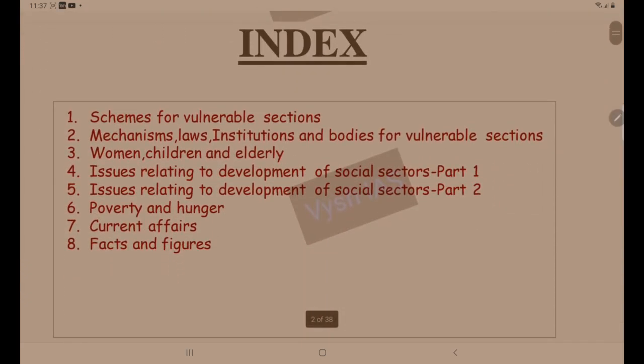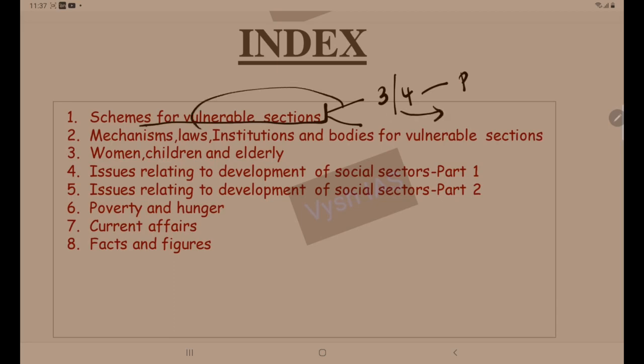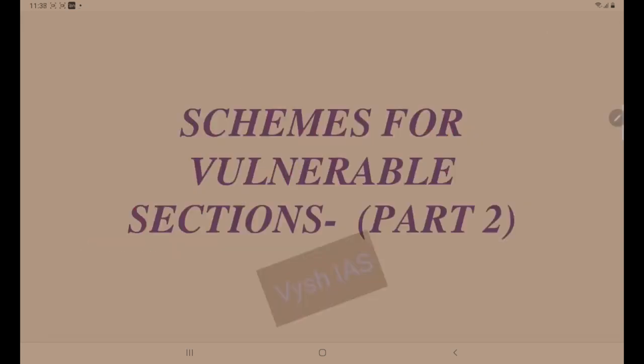So in the previous lecture, we were talking about the schemes for vulnerable sections. There we have completed some 3 or 4 vulnerable sections and their problems. We covered it holistically. So in this lecture, we'll be continuing with that: vulnerable sections part 2. I would request you all to watch the first lecture if you haven't watched it, because this will be a continuation of the first lecture. So, the schemes for vulnerable sections part 2.